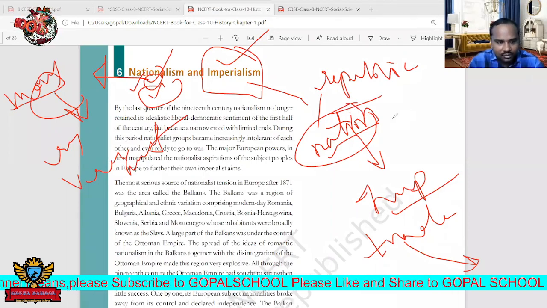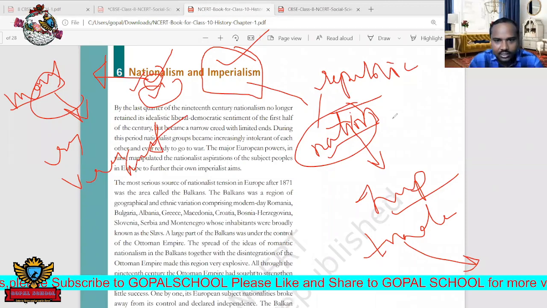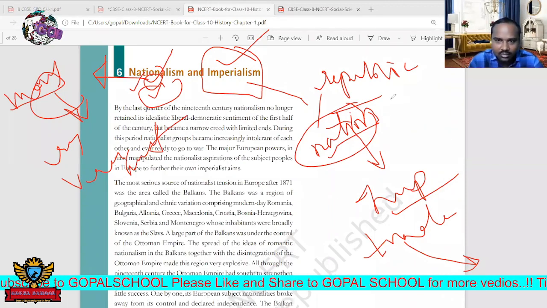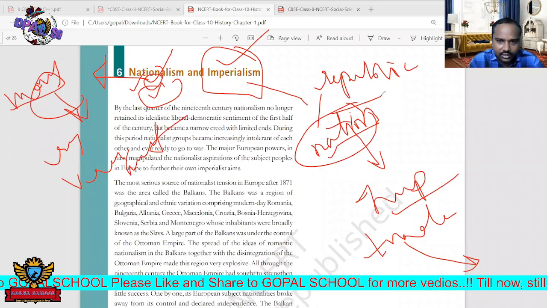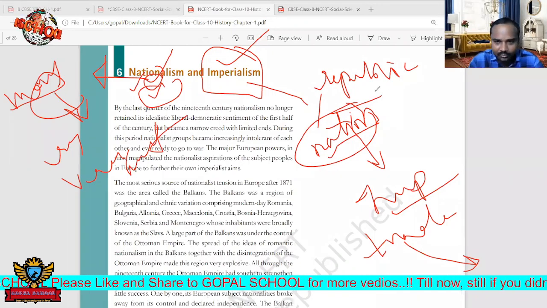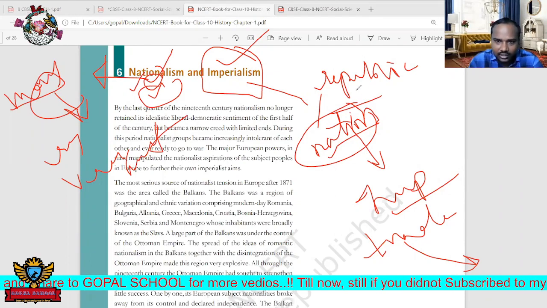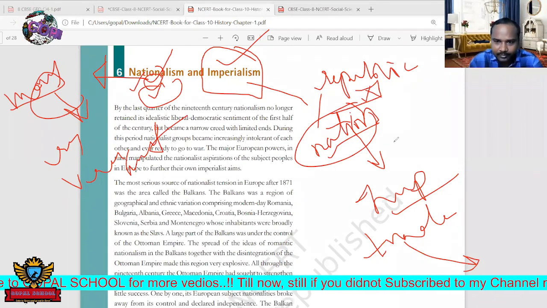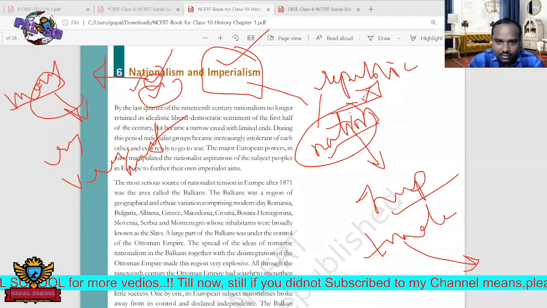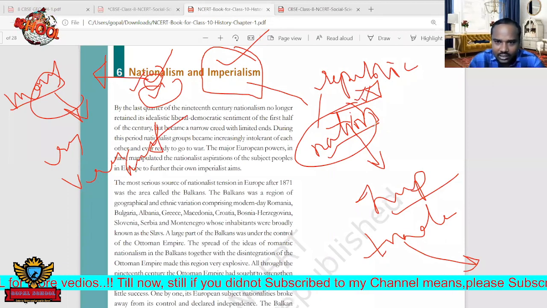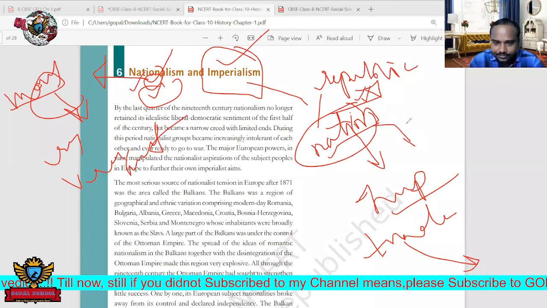But at that time, still a few countries did not have this nation. Most of the big countries became republics. After converting to republics, their concentration turned towards imperialism.